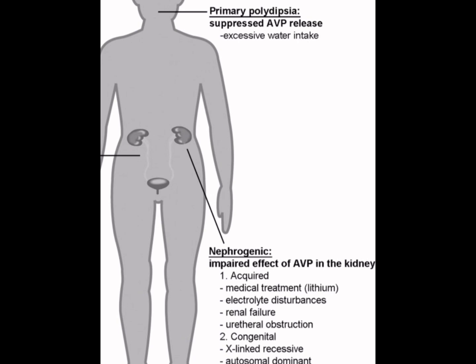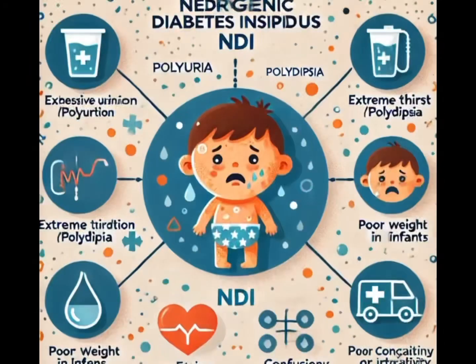In urinary tract obstruction, conditions like hydronephrosis, swelling of kidneys due to blocked urine flow, can affect kidney function. And because of the use of certain medications, some antibiotics, chemotherapy drugs, and antivirals can damage the kidneys and lead to nephrogenic diabetes insipidus. Acquired nephrogenic diabetes insipidus usually develops gradually and may improve if the underlying cause is treated. The main symptoms of nephrogenic diabetes insipidus are related to excessive urination and dehydration. These are polyuria, polydipsia, dehydration, hypernatremia, and poor weight gain in infants.